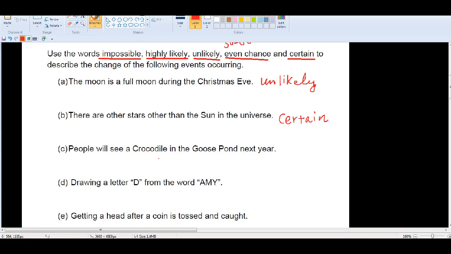People will see a crocodile in the Goose Pond next year. We understand there should be no crocodile in the Goose Pond. But is it impossible for a crocodile to appear there? We know it's unlikely, but it's not impossible. Somehow you might see one, but it's very unlikely. So you can't say it's impossible.